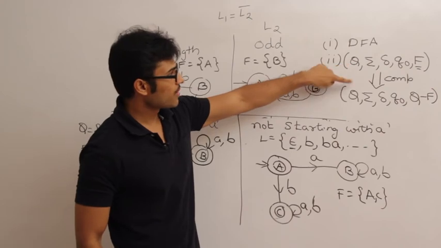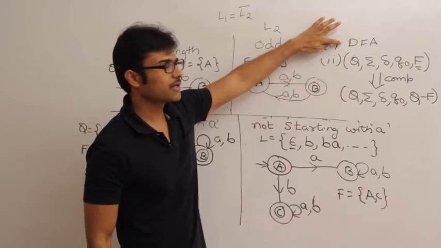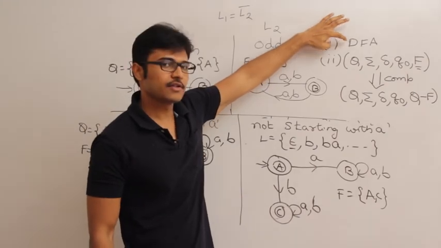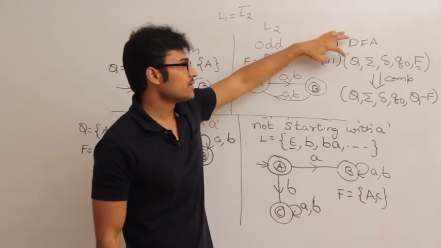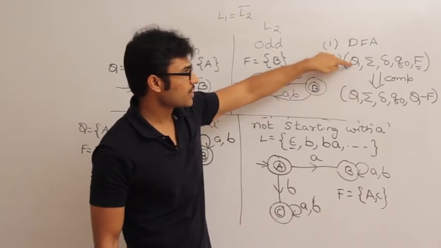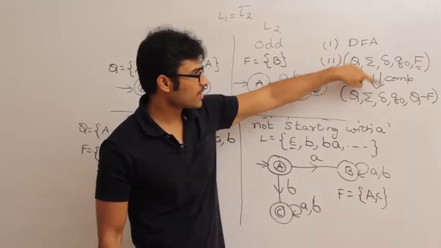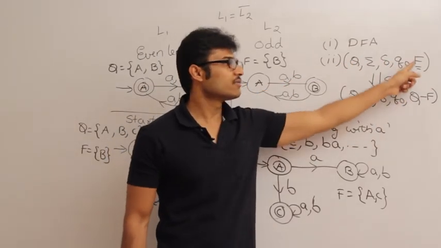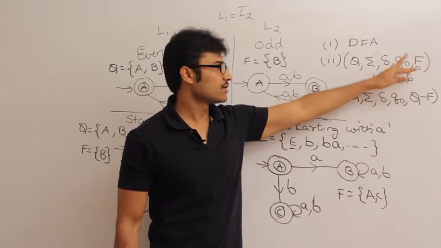If I am going to complement a DFA, first of all this method applies only for DFA, you should not complement a NFA. Secondly, if you are complementing a DFA, everything has to be same. Q has to be Q, sigma has to be sigma, delta, F, everything has to be same. Only change is that final states will be made non-final states and vice versa.